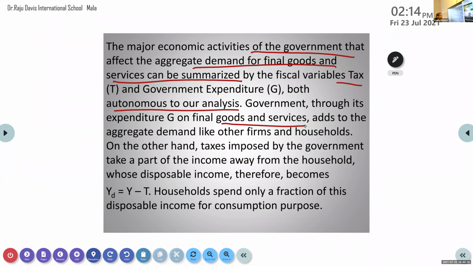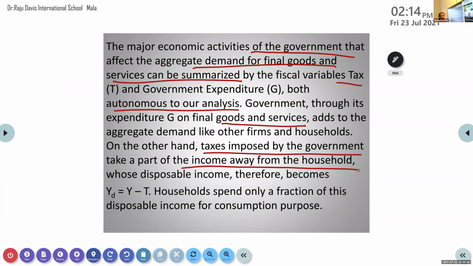The same way they are also spending money, but taxes imposed by the government take income from the household. You have studied about disposable income, which is there in the hands of people, which can be used for consumption. So from that we have reduced what?